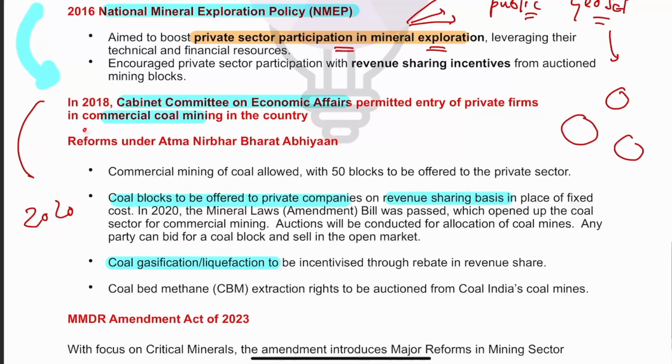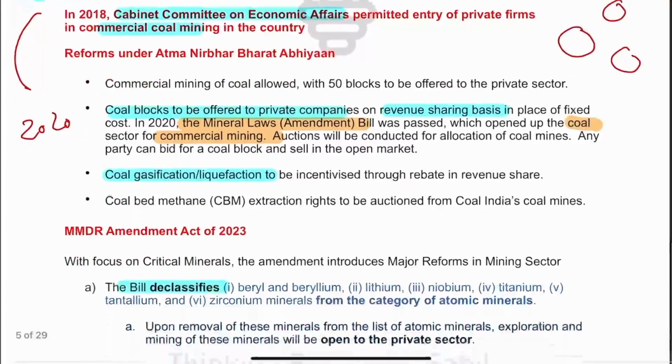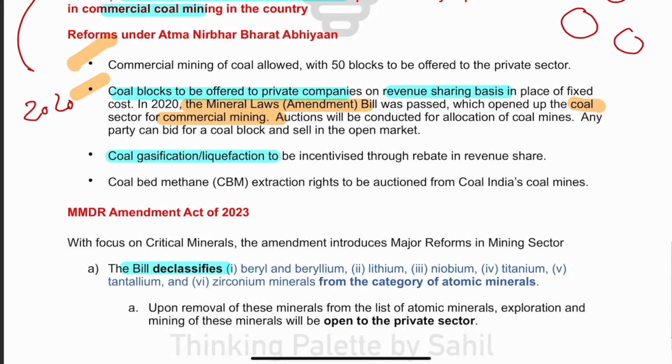And finally in 2020, under Atmanirbhar Bharat Abhiyan, government says that we are going to allow private sector participation in coal. And actually what happened here, please understand very carefully. So in 2020, Mineral Law Amendment Bill was passed, and it opened the coal sector for commercial mining by private players. Then also one more thing that happened is that coal gasification and coal liquefaction is to be encouraged.